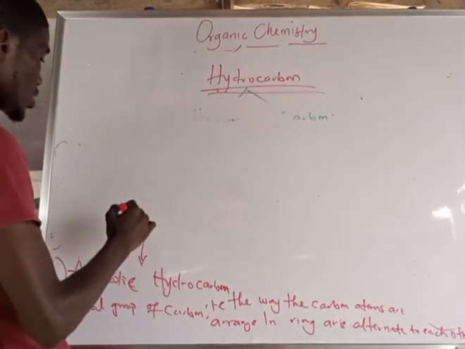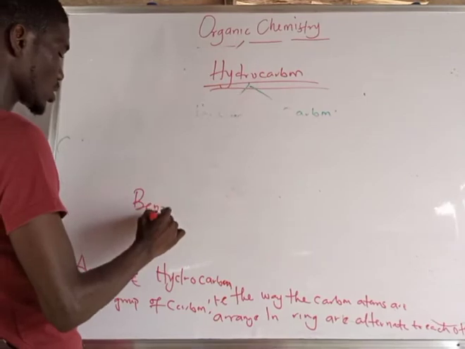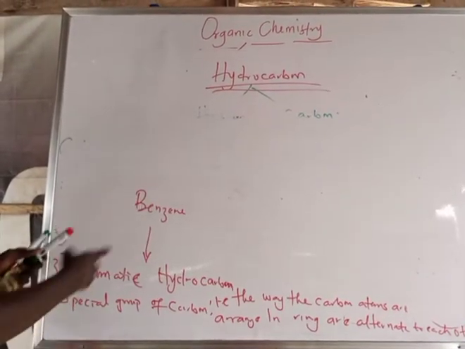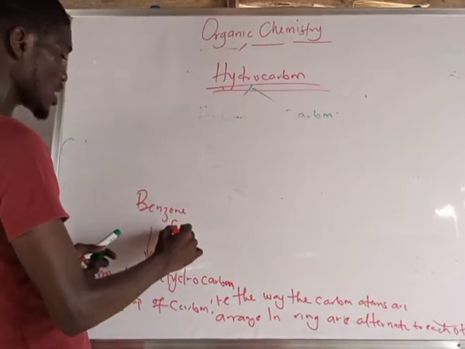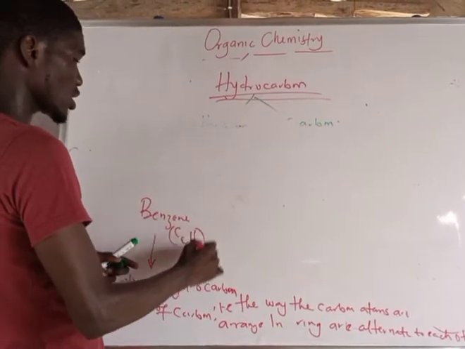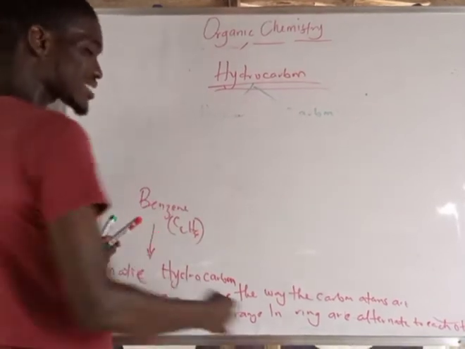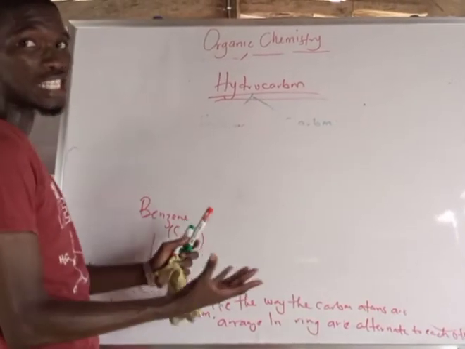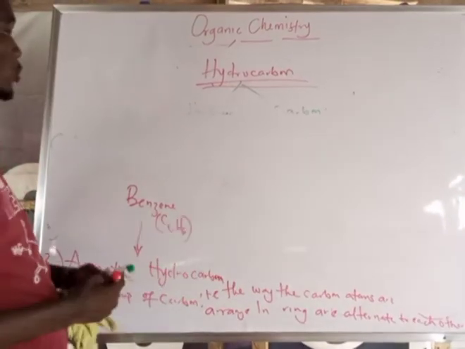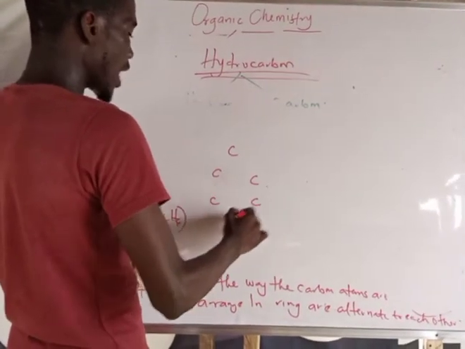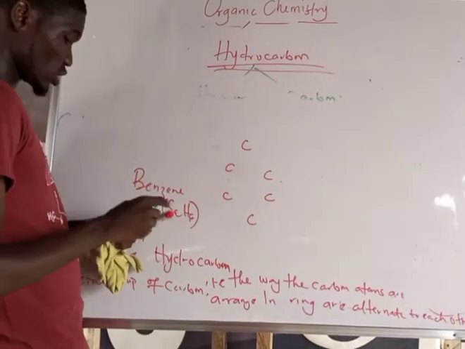An example of this aromatic, we call it benzene. We also have naphthalene. We have many like that. But this benzene is a good example of it. So we have 6 carbon atoms and 6 hydrogen atoms. And let's see how they alternate to each other. That is the combination of double and single bond. So we have 1, 2, 3, 4, 5, 6.